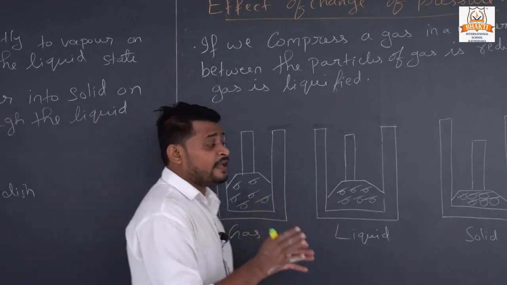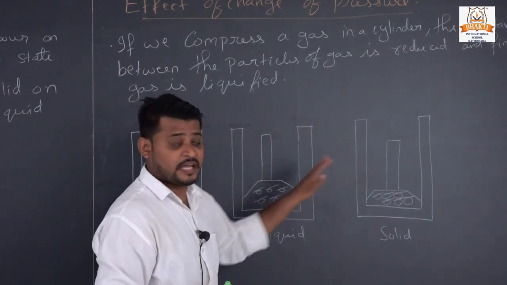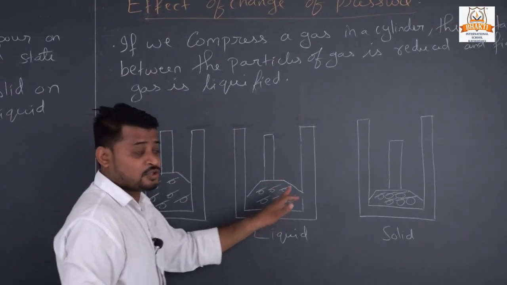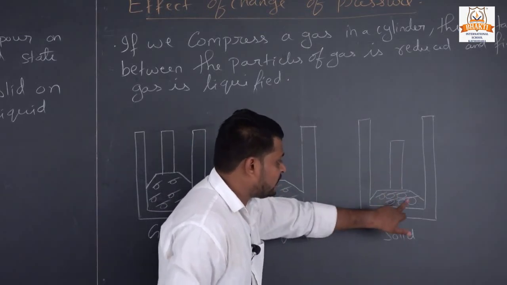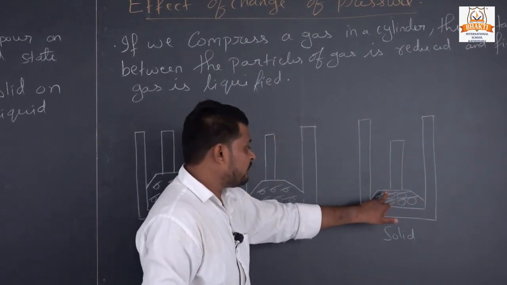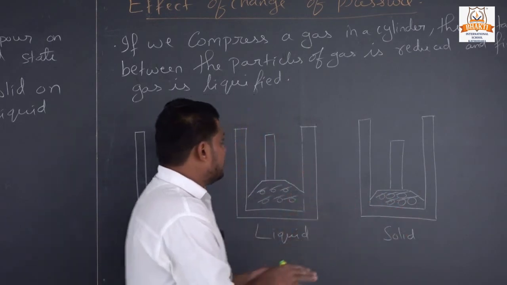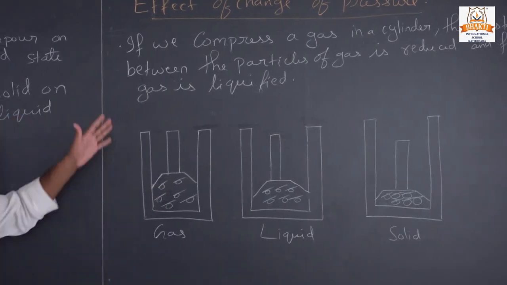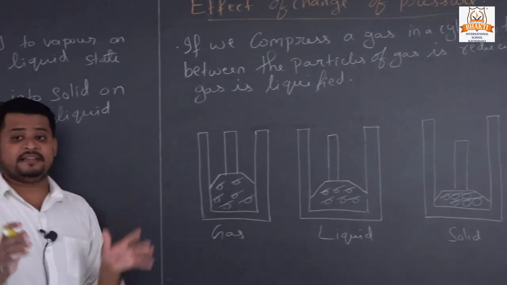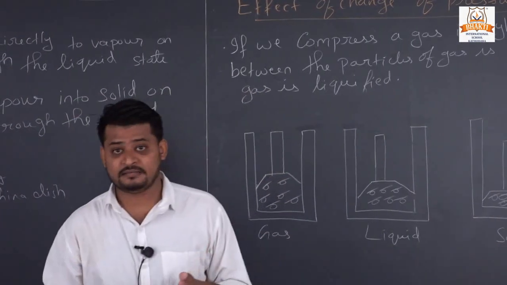We constantly pressurize the gas, it converts into liquid, and if we continually pressurize it, it changes into solid, and all the liquid particles will convert into solid form. So like that we convert gas into liquid, liquid into solid, and the examples of this change of pressure are LPG, CNG.